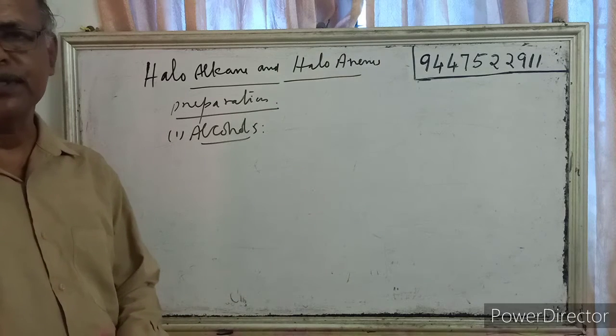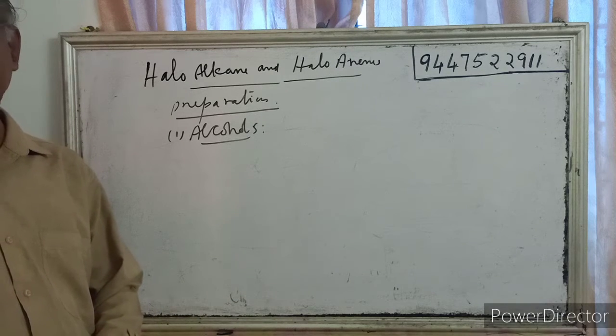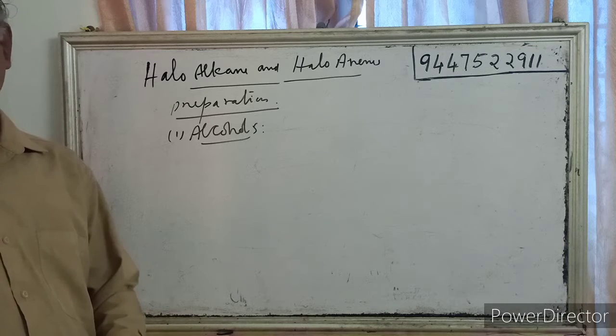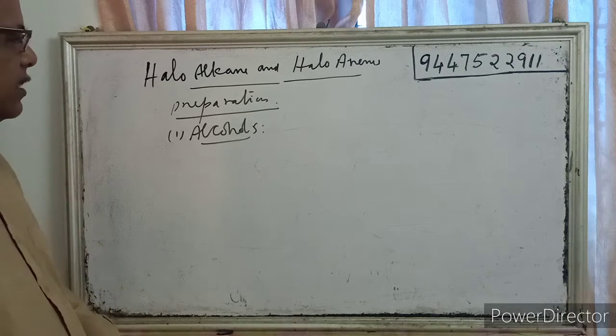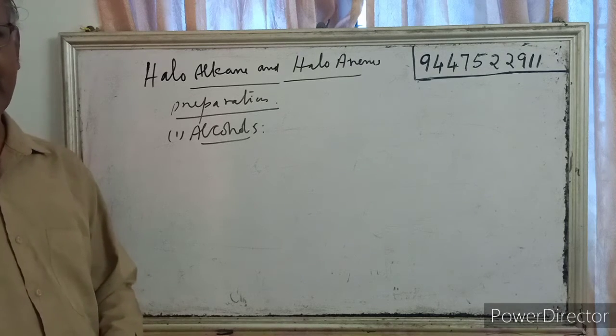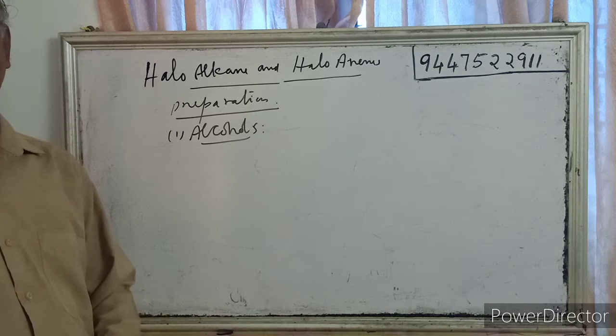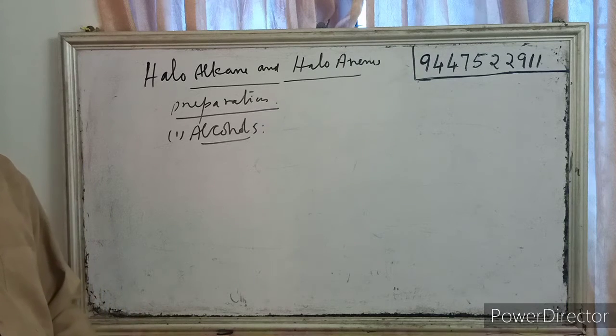That method uses concentrated HCl and anhydrous zinc chloride. Alcohols when reacted with concentrated HCl and anhydrous zinc chloride give corresponding alkyl halides.